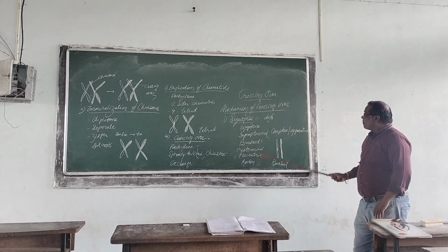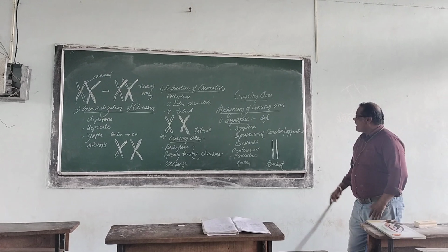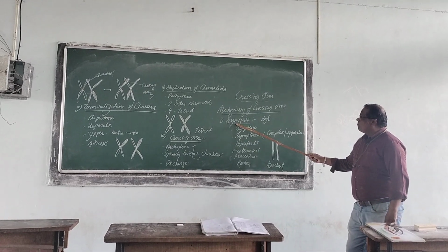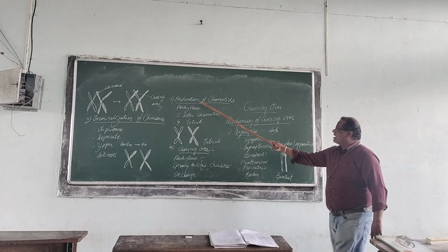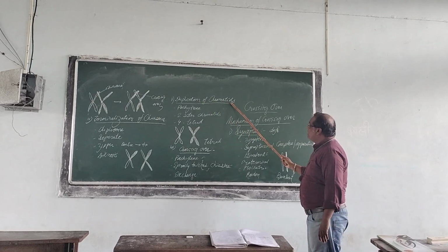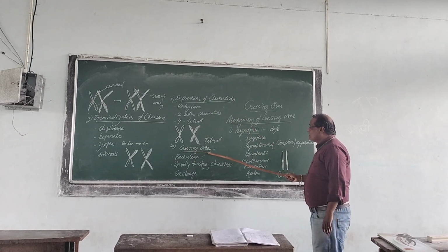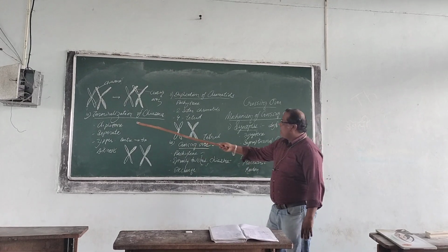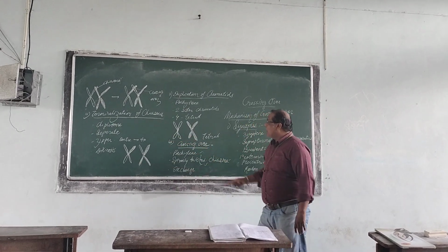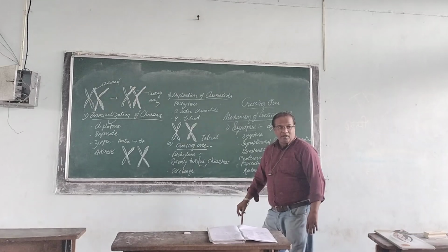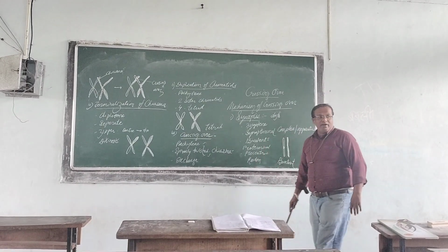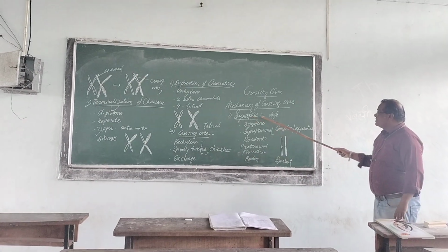The mechanism of crossing over has 4 steps. First, synapsis. Second, duplication of chromatids. Third, crossing over. And last is terminalization of chiasma. We will discuss one by one. Firstly, about the synapsis.